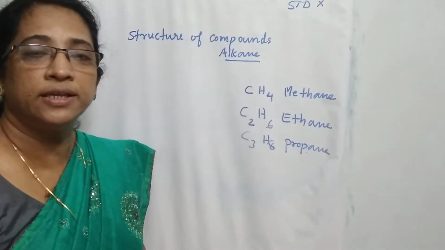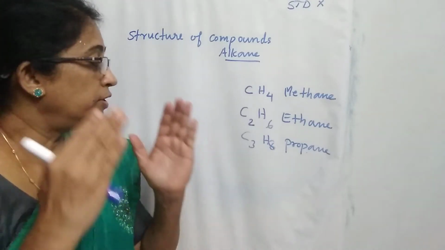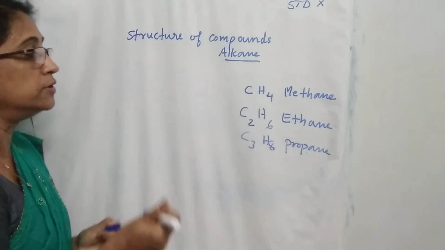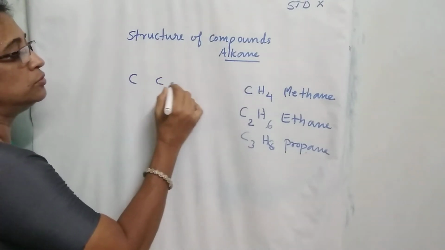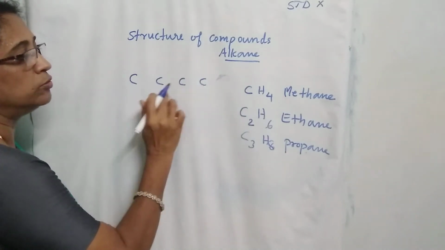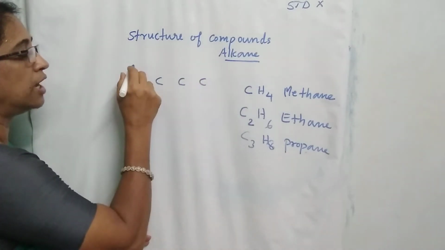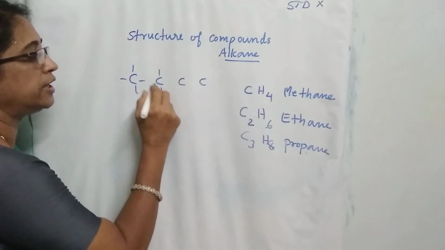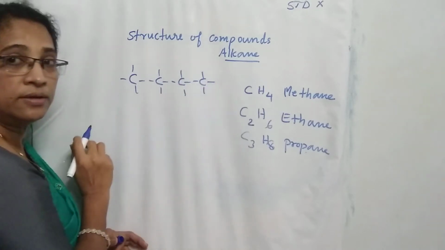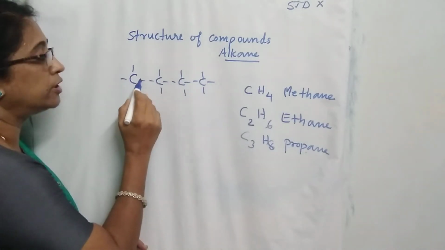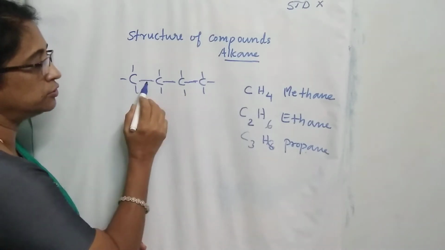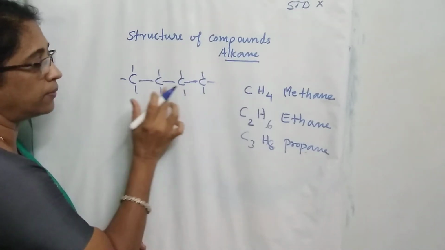Next, we are going to write the structure of a hydrocarbon with 4 carbon atoms, containing carbon-carbon single bonds. 1, 2, 3, 4 carbon atoms, and we know that each carbon has 4 electrons in the outer shell. So put 4 lines from each carbon. Carbon-carbon single bonds are formed by mutual sharing of electrons, so join the valencies between 2 carbon atoms.